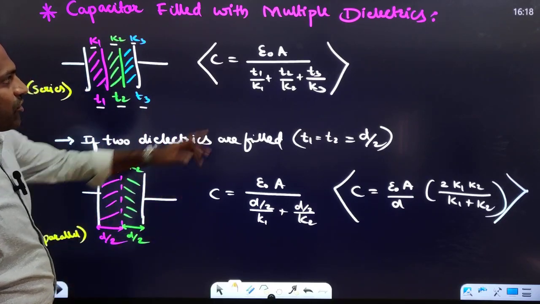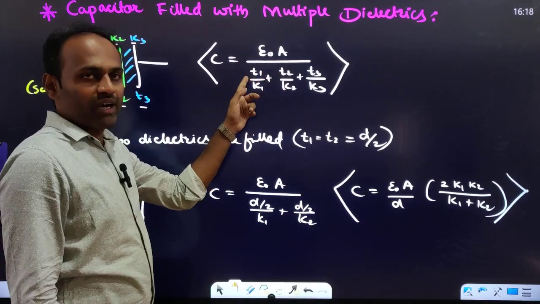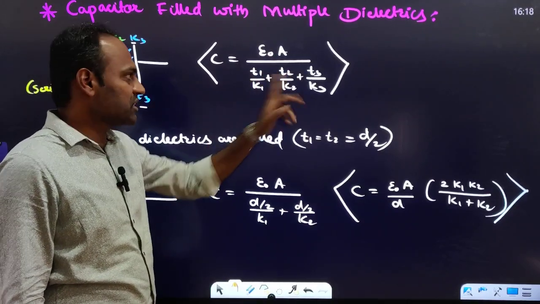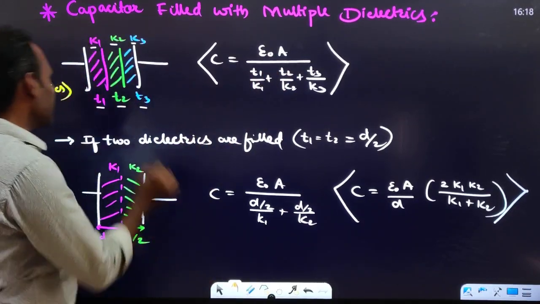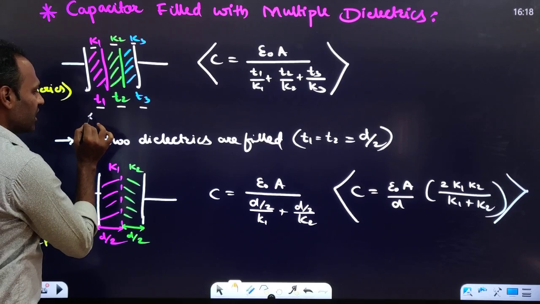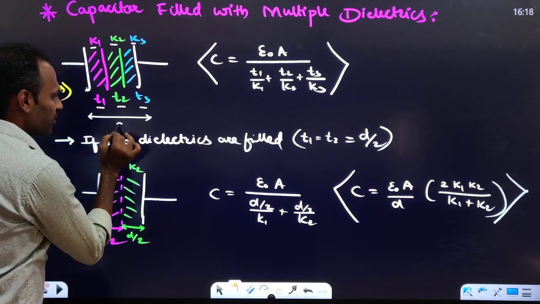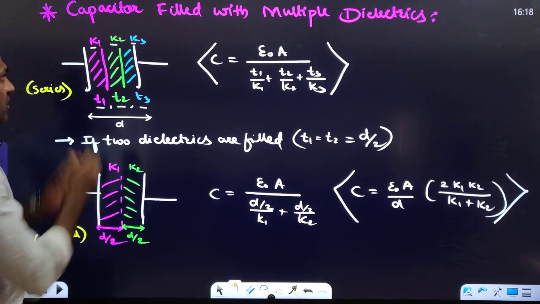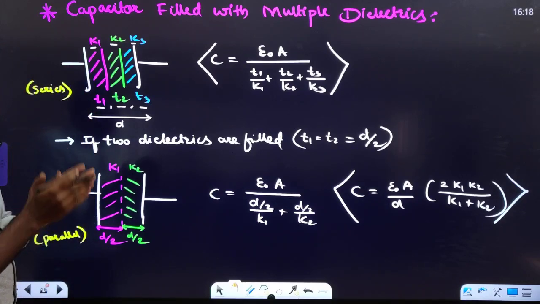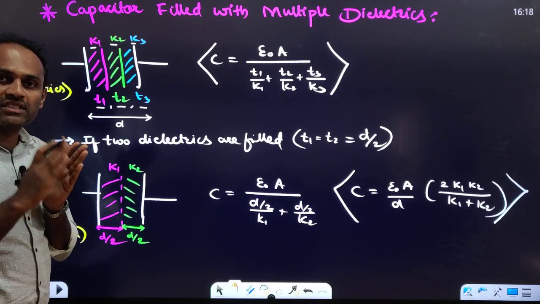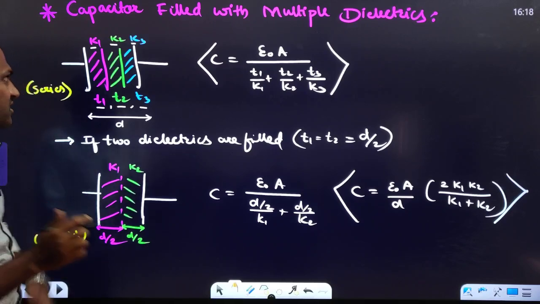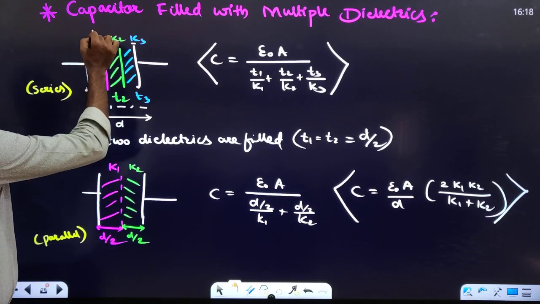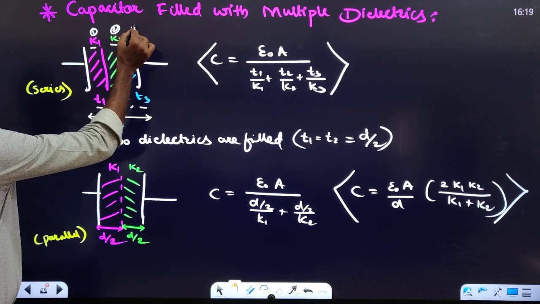Then how much will be the effective capacitance? Epsilon naught A divided by T1 by K1 plus T2 by K2 plus T3 by K3. Here what has happened? Due to the dielectrics, the distance between the plates has got divided into 3 parts: T1, T2, T3. So the distance has got divided here. When the distance between the plates is divided by multiple dielectrics, we can say there are 3 capacitors which are connected in series.